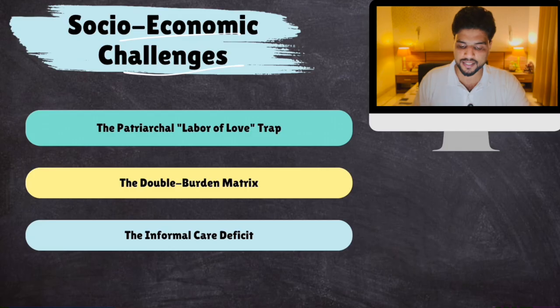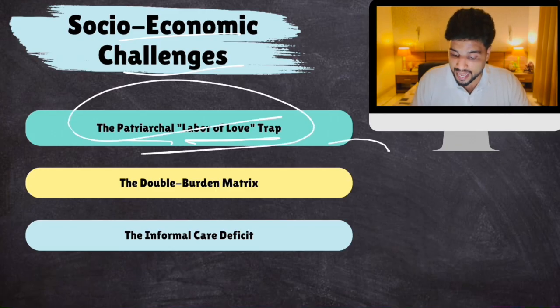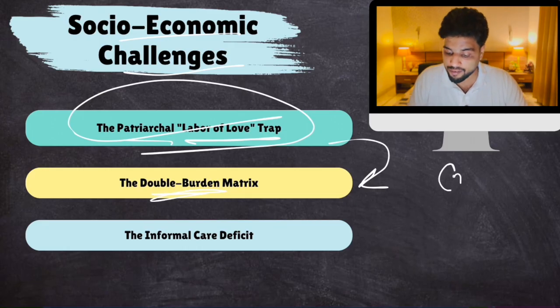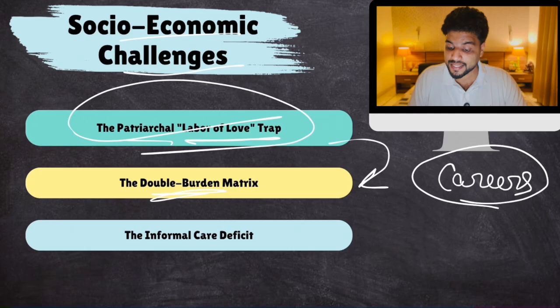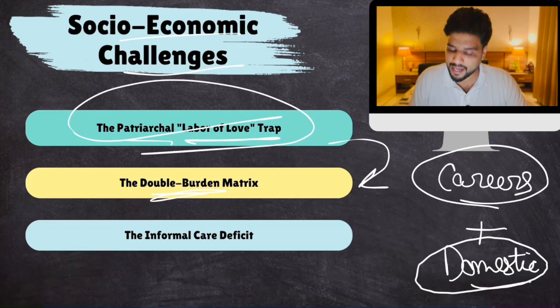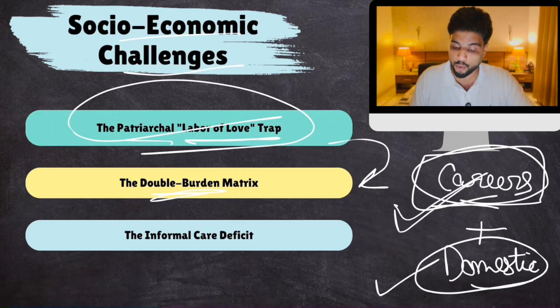Socio-economic challenges still exist. Patriarchal labor of love. Well, because of societal norms, it is considered that it is a female's duty out of her love and affection for her family that she has to do this physical work. This is kind of a double burden on females, because females who have careers are still expected to perform domestic work. Therefore, it's like double burden on them. Men, on the other hand, can choose their careers and do not do anything in the house. But females are expected to do both. This puts a lot of burden on them.